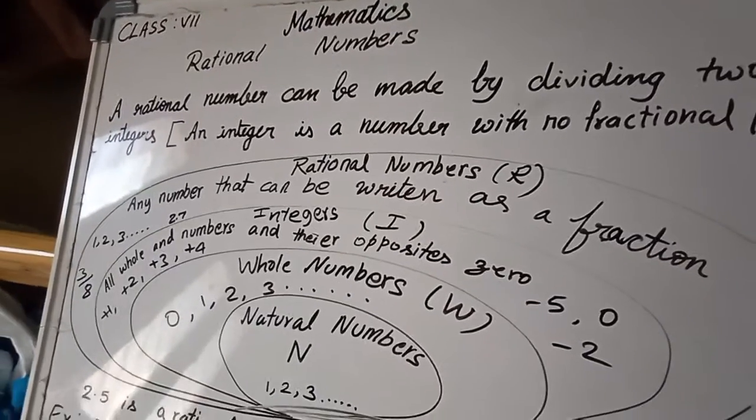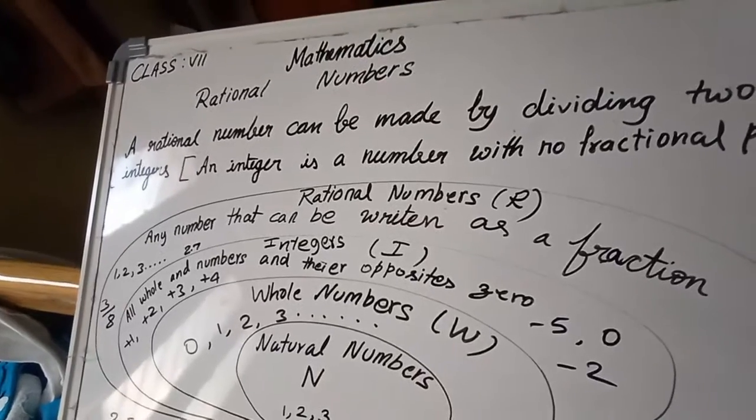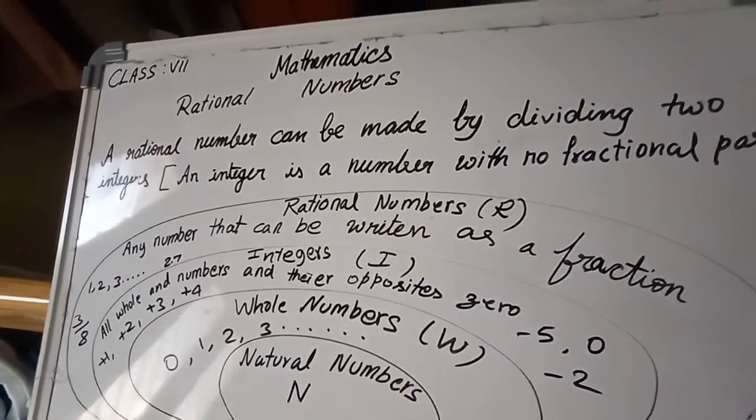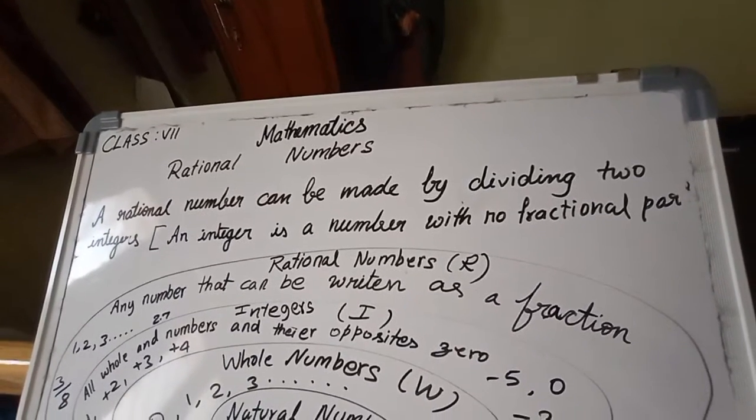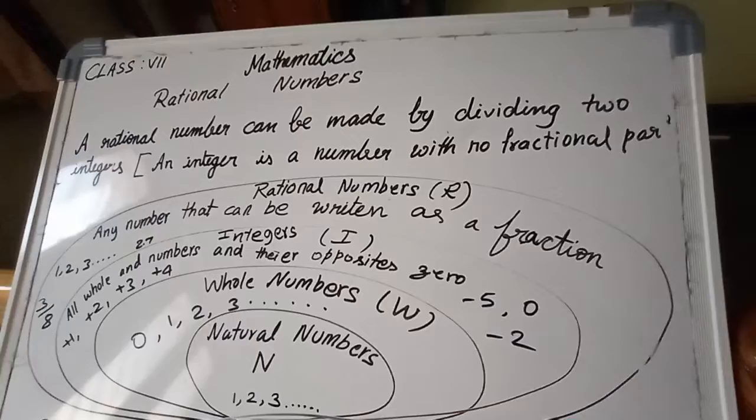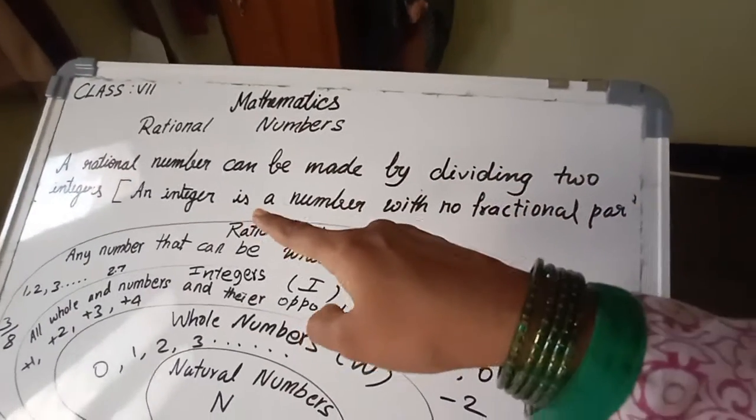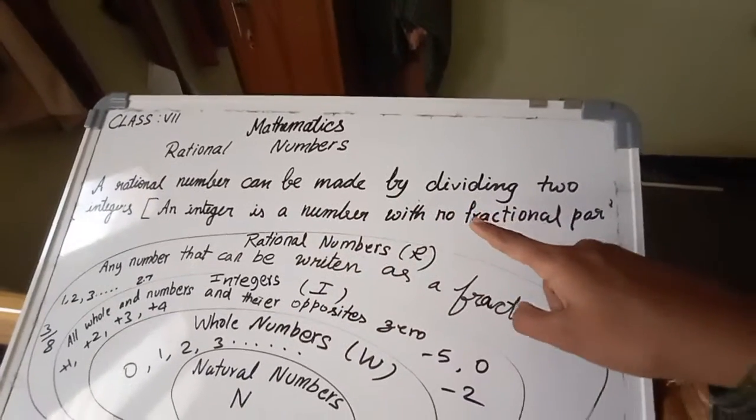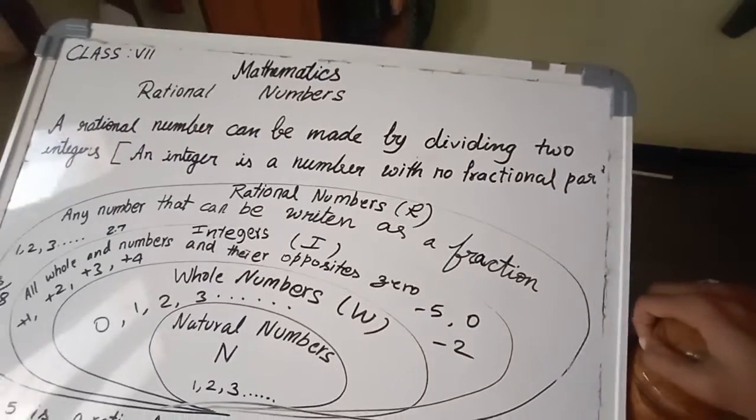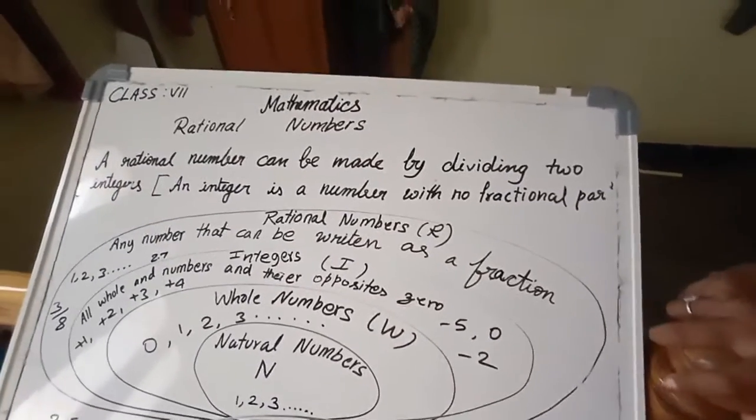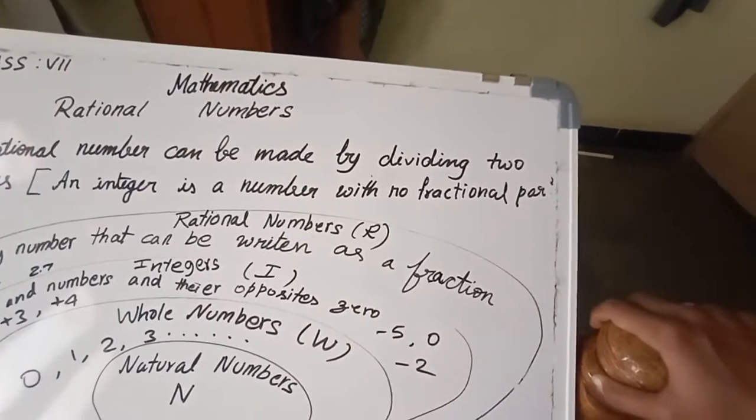Now today we are learning the chapter named rational numbers. So what is a rational number? It is any number that can be written as a fraction. Just now I said a rational number can be made by dividing two integers. But an integer will always have no fractional part. If there is a fractional part, it is called a rational number.